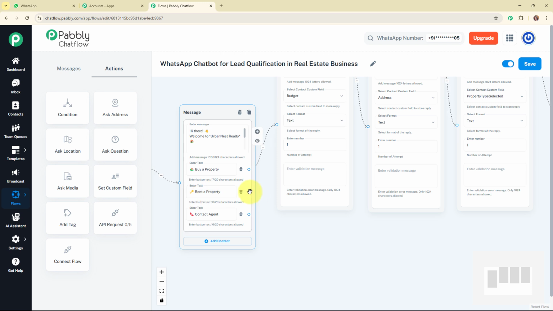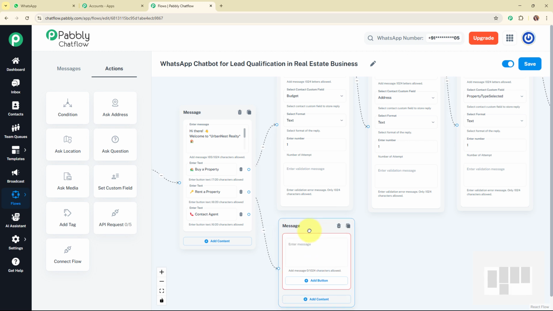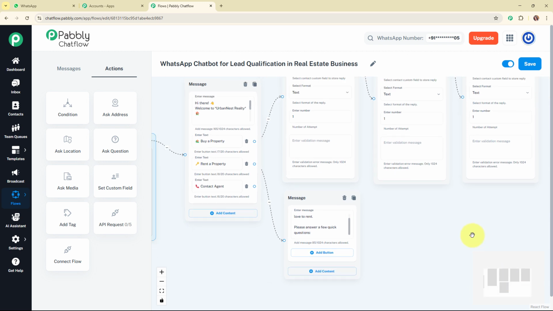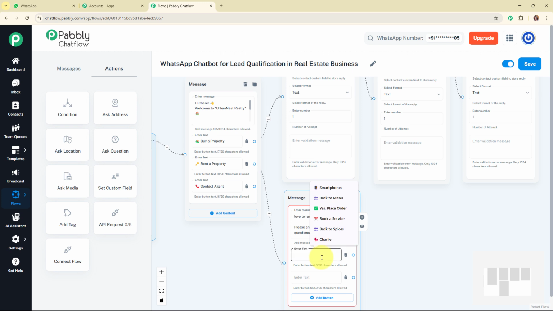So I'm going to enter the text box for this quick reply button, and for that I'm going to add a text box over here. And here I'm going to enter the text as got it, let's find a place you will love to rent, please answer a few questions. And in this message box I'm going to give a choice to my lead to select whether he or she wants to reply to these questions or not. So for that I'm going to add quick reply buttons over here, and here I'm going to add the text as yes, and here I'm going to add the text as no.